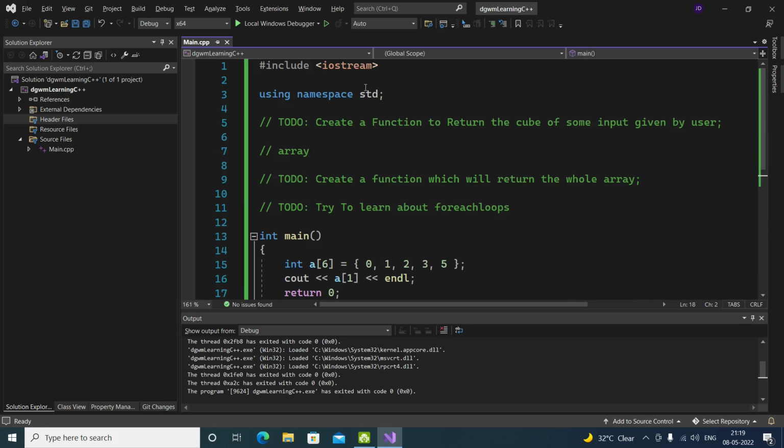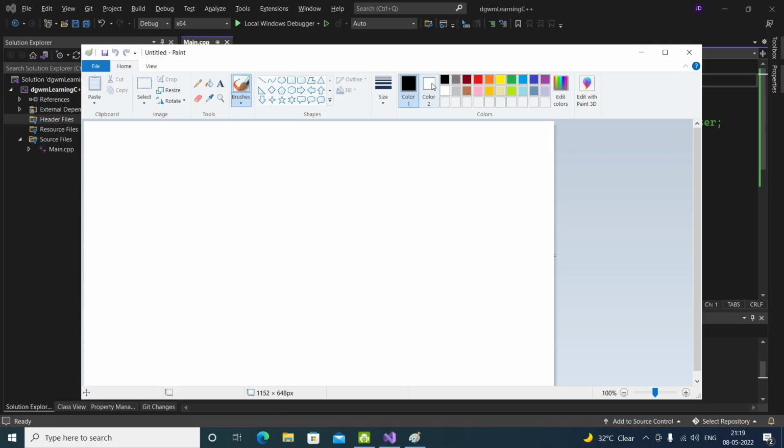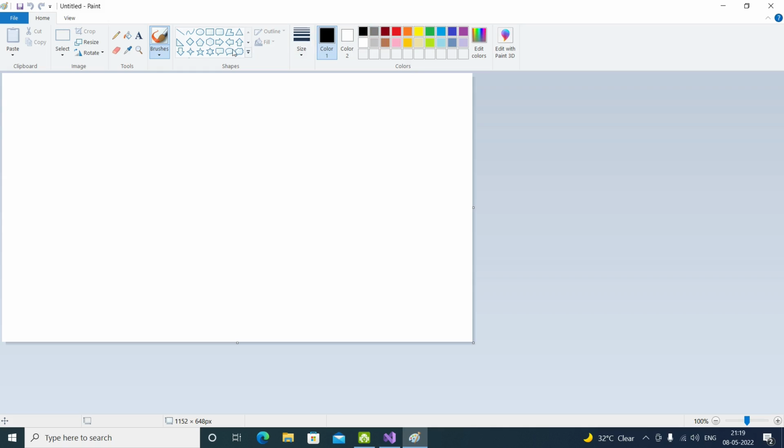And first of all, what is a namespace? We mainly use namespaces in header files, while we are working with header files. But currently I'm not working with header files, but it is also a very important lesson. In short, I want to tell you, it is like a flowchart. Let me explain the flowchart.